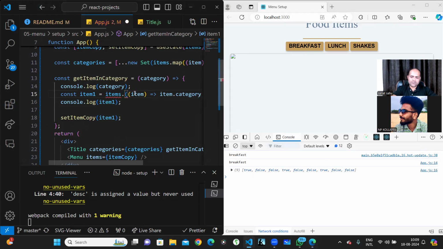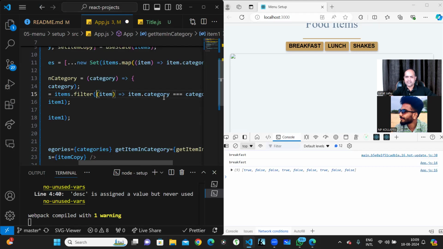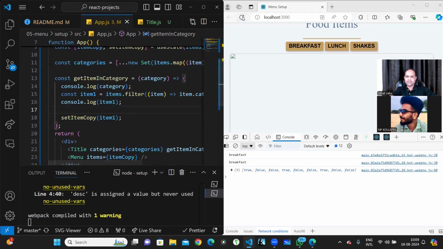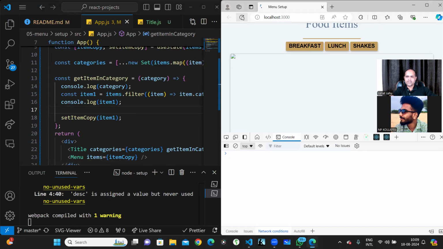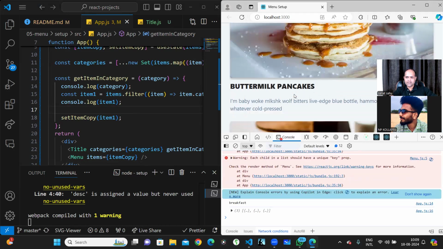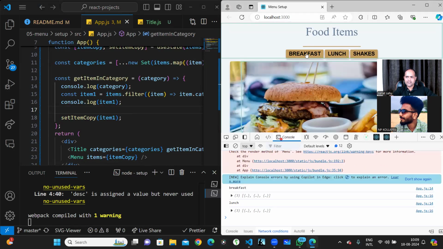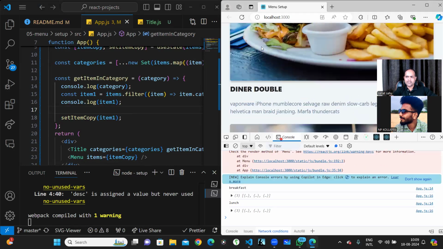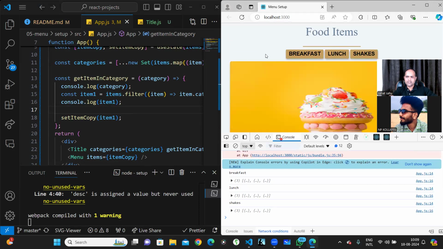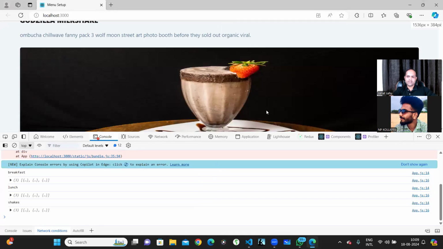So in that case, I just have to use filter instead of map. Because map will just return the result, and the return is either true or false. That's the reason it will not work. When I write filter, it should work. Okay, so now let's refresh this. So everything is visible. Now when I click on breakfast, okay, 3 items are there. When I click on lunch, lunch items are there, right? When I click on shake, 3 items are there. Understood now?